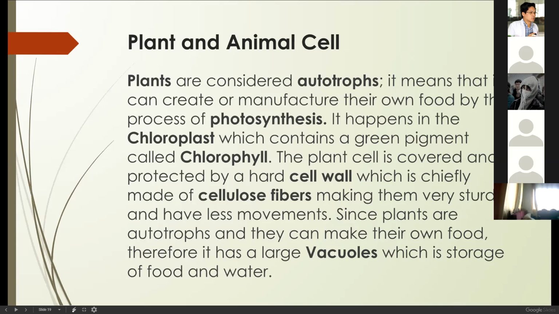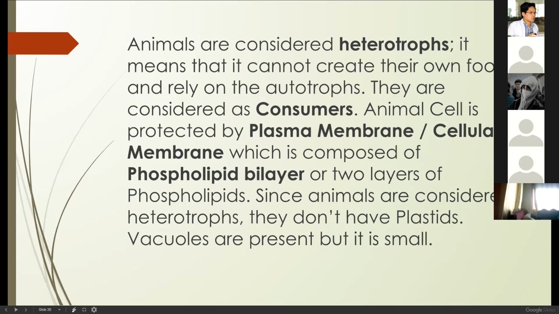Let's move now to animal cell or animals. Animals are considered heterotrophs. Heterotrophs meaning to say that they cannot create their own food and they rely on the autotrophs or the producers. They are considered as consumers because we consume. We do not produce but we consume.